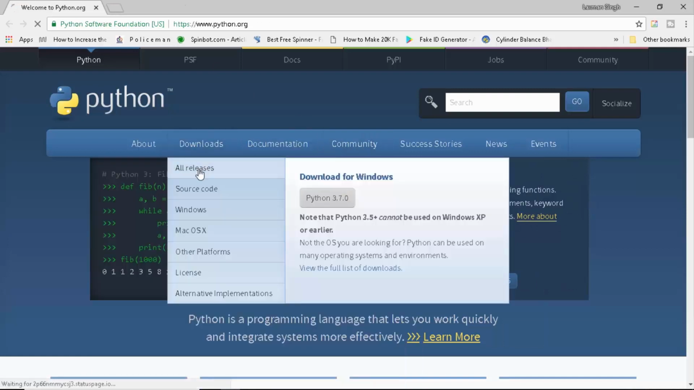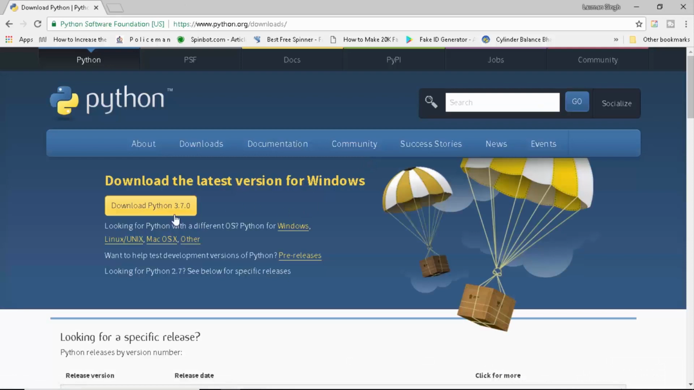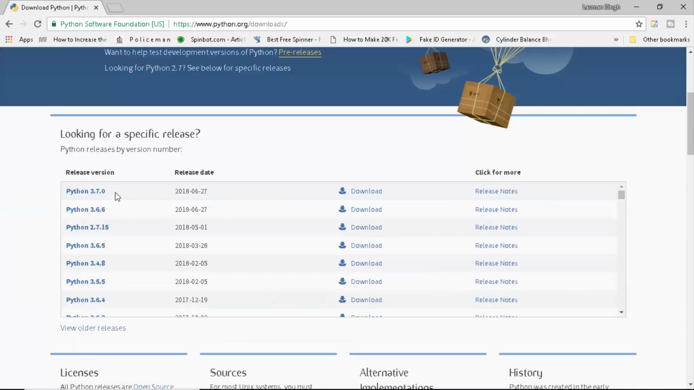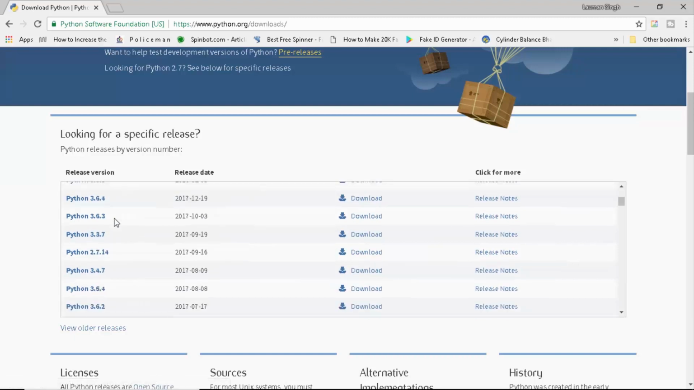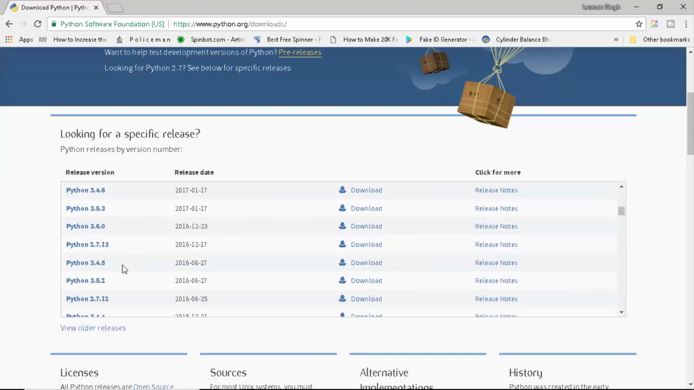So let's go ahead and go to all releases. Now there are 2 versions out here. If you come down here, it's 3.7.0. I think this is the most stable, and coming down we have 2.7. I think 2.7.0 is the most secure, but you can also try 2.7.15. I prefer to download 3.7.0. That's what we're going to be using.